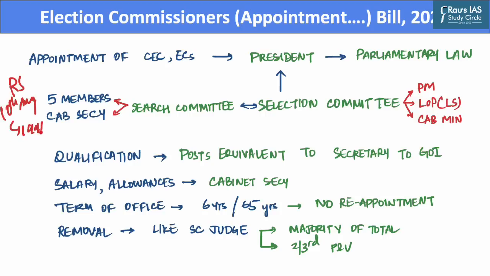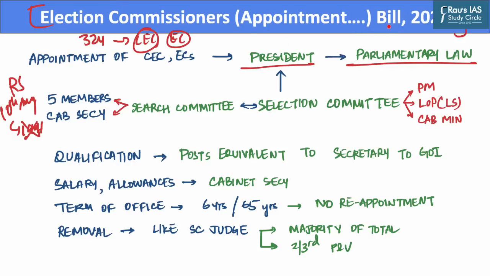Now as per Article 324 of the Indian Constitution, the Election Commission consists of a Chief Election Commissioner and any number of Election Commissioners as the President may decide. However, this appointment process is determined by a parliamentary law. And in this regard, the Election Commissioner Appointments Bill is important from exams perspective.